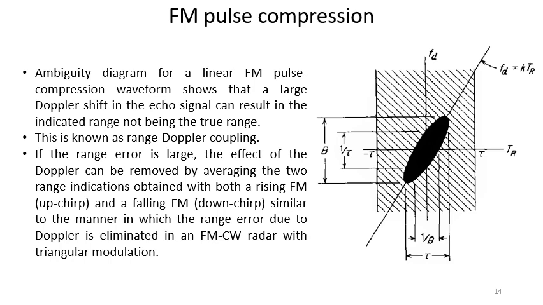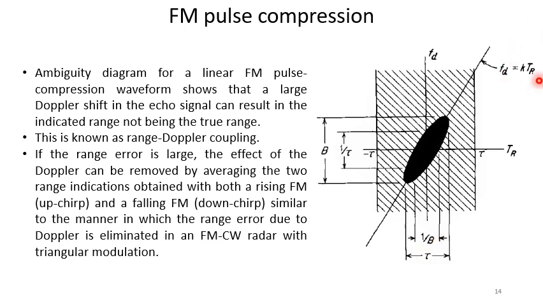So the ambiguity diagram for a linear FM pulse compression waveform shows that a large Doppler shift in the echo signal can result in the indicated range not being the true range. In this case, this one is 1 by B, this one is 1 by tau, and the total distance is B in this axis, and in this axis a major portion of the ambiguity function is tau.